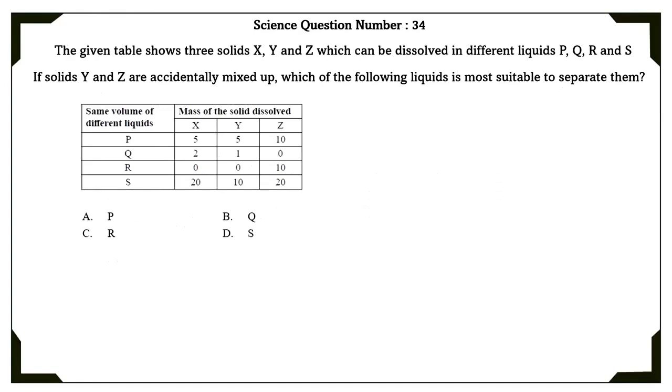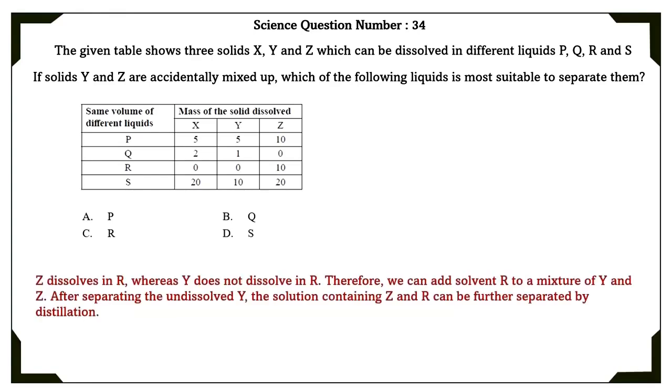Science question number 34. The given table shows 3 solids X, Y, and Z which can be dissolved in different liquids P, Q, R, and S. If solids Y and Z are accidentally mixed up, which of the following liquids is most suitable to separate them? Z dissolves in R, whereas Y does not dissolve in R.